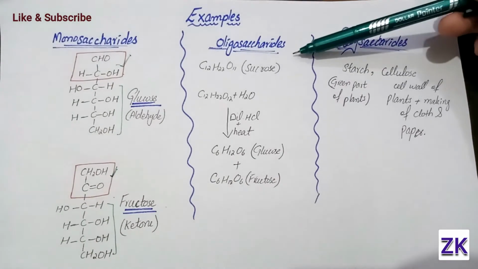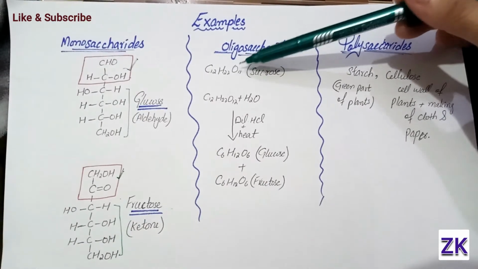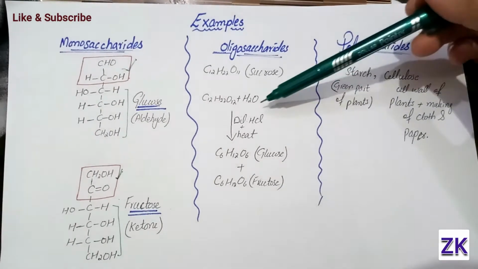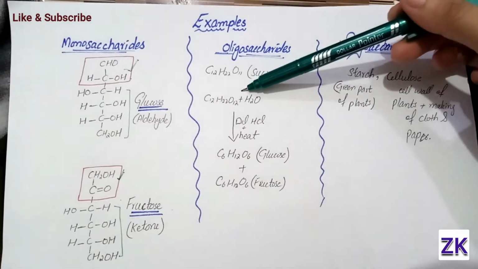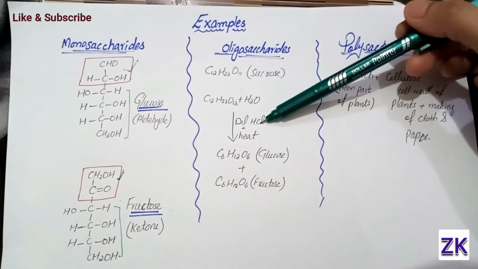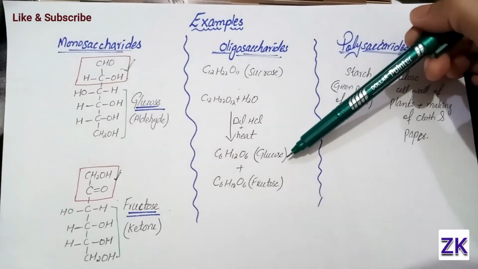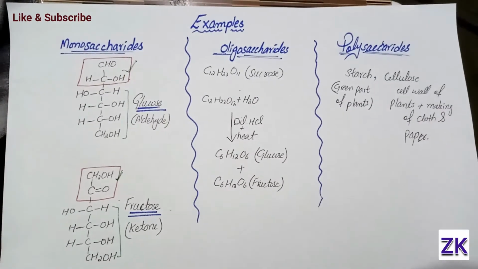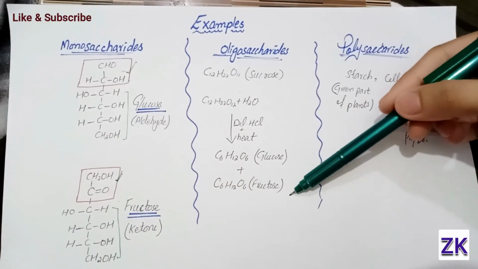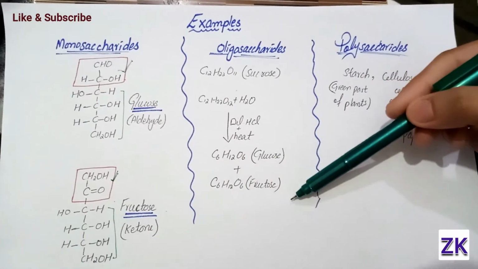Now comes the oligosaccharide. The common example of oligosaccharide is sucrose, having the formula C12H22O11. When sucrose is hydrolyzed, meaning when sucrose is decomposed into its components in the presence of water and dilute hydrochloric acid and heat is given to this reaction, we get two monosaccharides that are glucose and fructose. In short, on hydrolysis, sucrose gives us glucose and fructose.